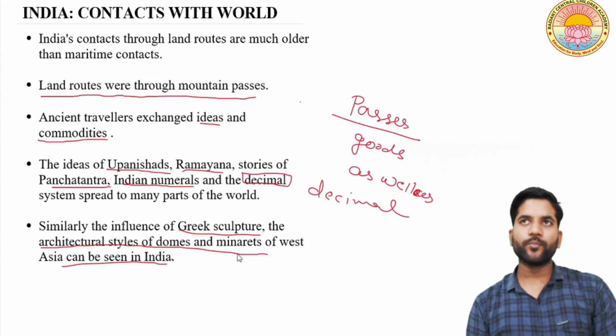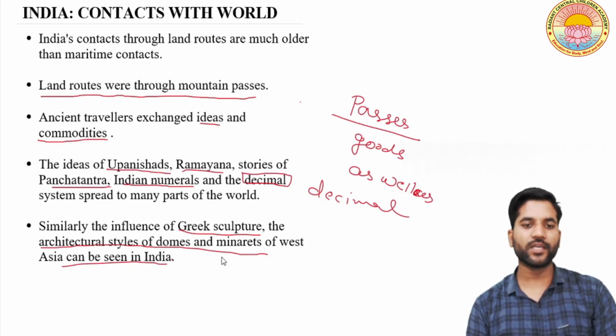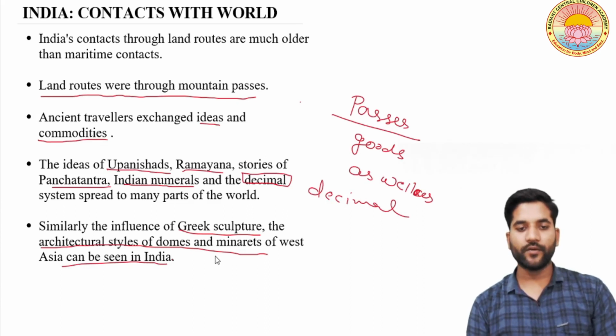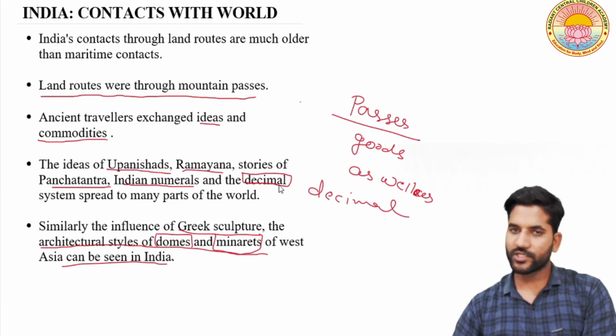You can see that when rulers and merchants of West Asia came in India, they really affected our architecture system, as you can see here, domes and minarets. So in this topic, India and its context with the world is over. Let's come to the next.